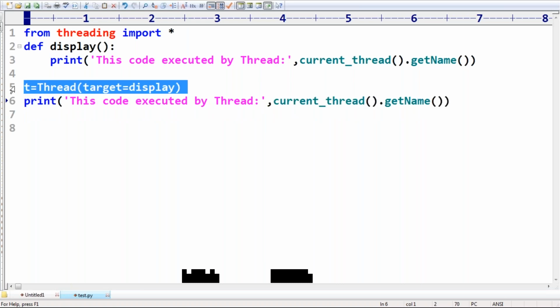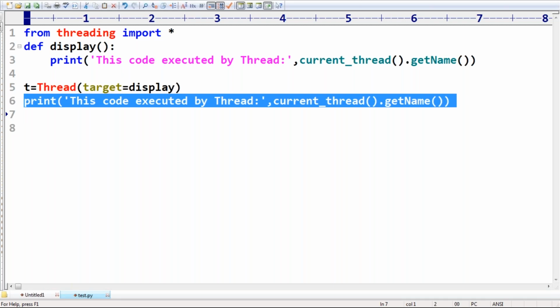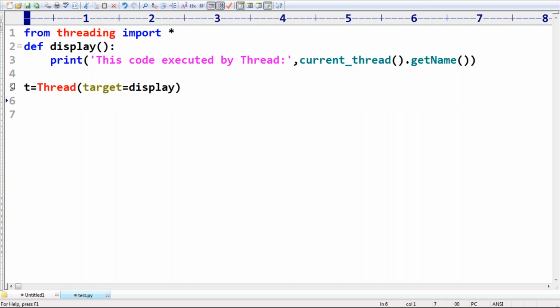So this type of analysis is required. This is a shaded line. Executed by which thread? Main thread. This line is executed by which thread? Main thread. Remember this one. The main thread creates a child thread object, and that child thread is responsible for executing the display method.